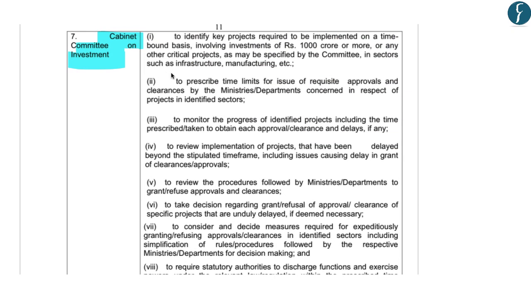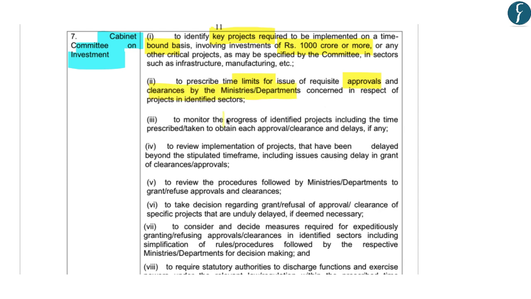Now, the Cabinet Committee on Investment identifies key projects required to be implemented on a time-bound basis, such projects involving investment of rupees 1000 crore or more. Further, it prescribes time limits with respect to approvals and clearances by different ministries and departments concerned.